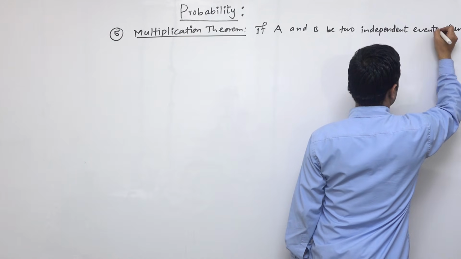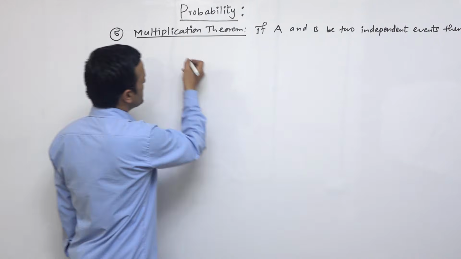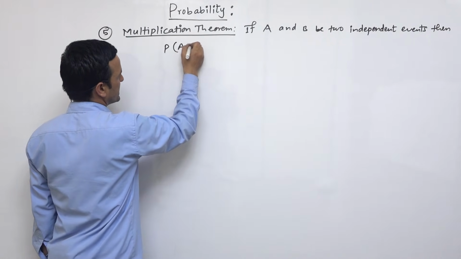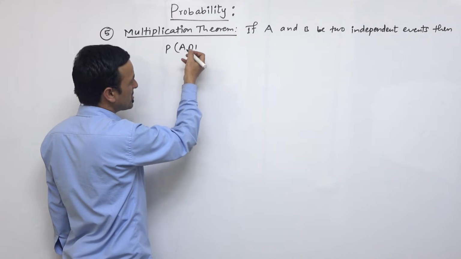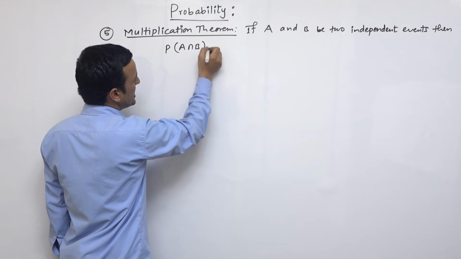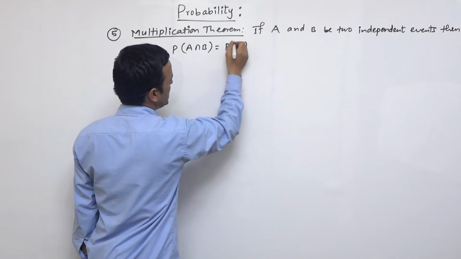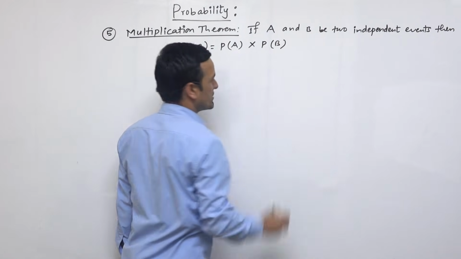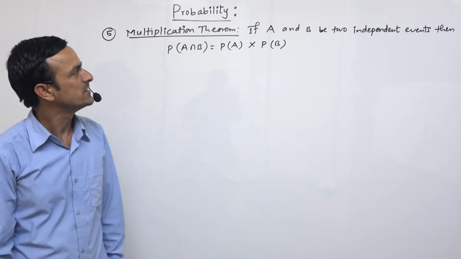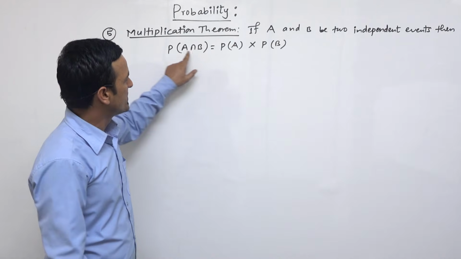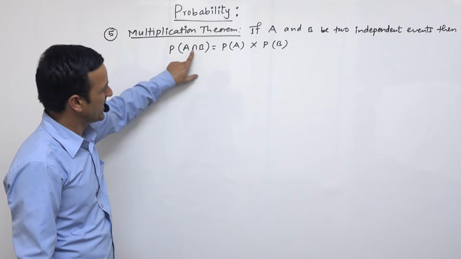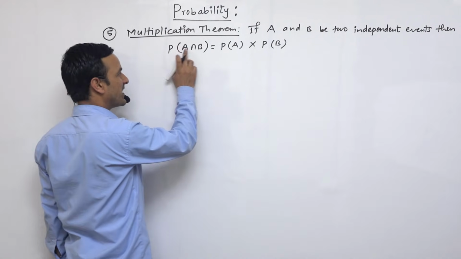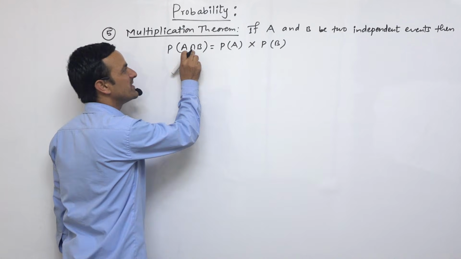then P(A intersection B), that means 'and', also we can write 'and'. P(A intersection B) means P(A) times P(B). So this is the formula to find the probability of happening any two events, or both events.